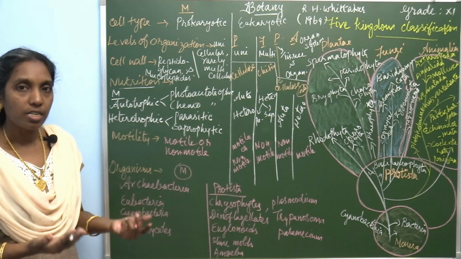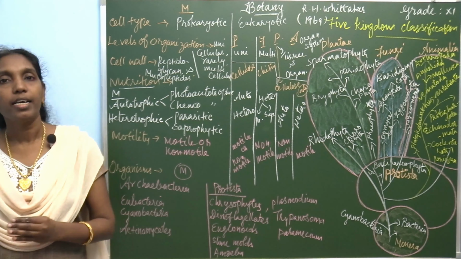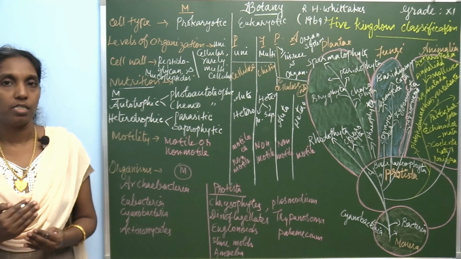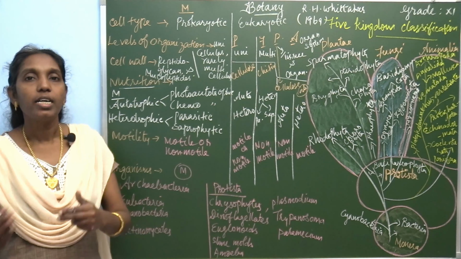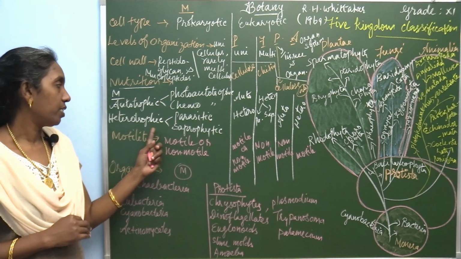That type of parasitic organism is one type of heterotrophic mode of nutrition. What is meant by saprophytic organisms? Saprophytic organisms derive their food from dead and decayed matter. So what's the difference between parasitic and saprophytic? Parasites depend upon another living organism. Saprophytes derive their food from dead and decayed matter.